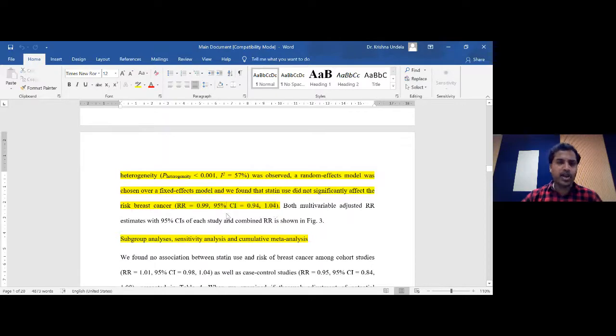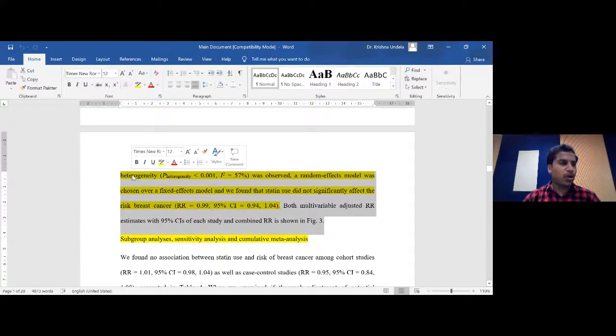The same thing I explained yesterday. So 0.99 is almost 1, and the confidence interval was found to be non-significant. That's the reason we mentioned that we did not identify any significant association between statin use and risk of breast cancer. That's the main analysis information, from the first forest plot combining all the 24 studies.